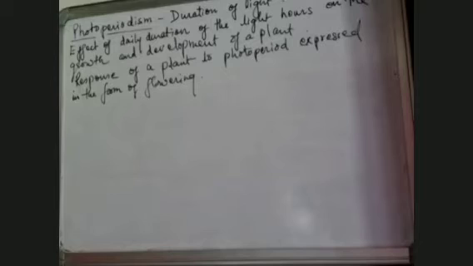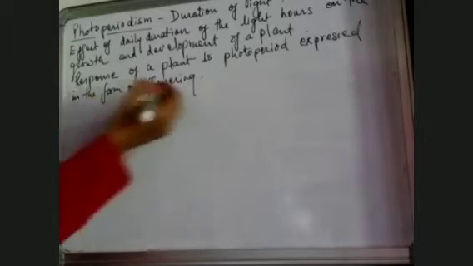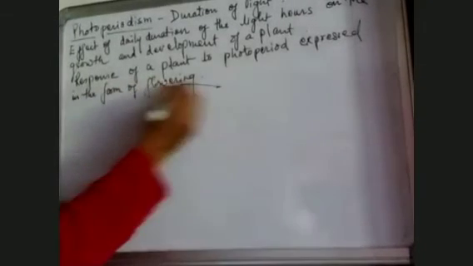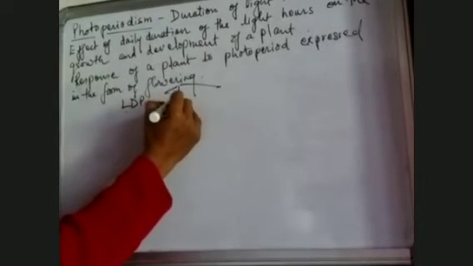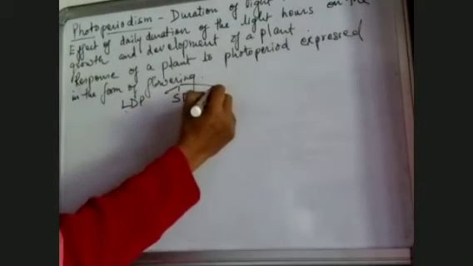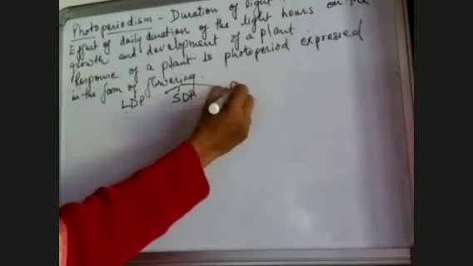Such plants which are exposed to light for a duration which is more than the critical duration are known as long day plants. So we divide them into three types. One are LDP, long day plants, another are SDP, short day plants, and the last are DNP, day neutral plants.